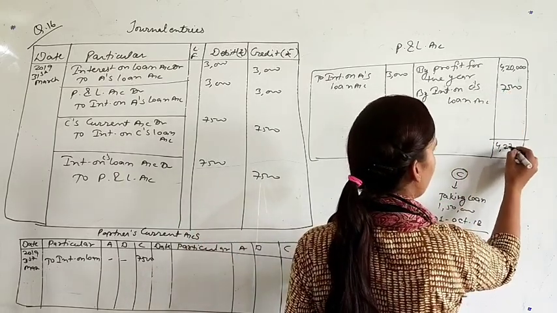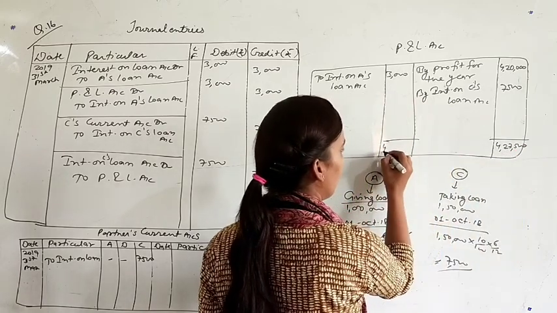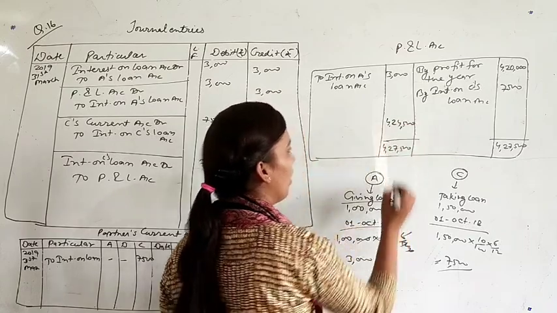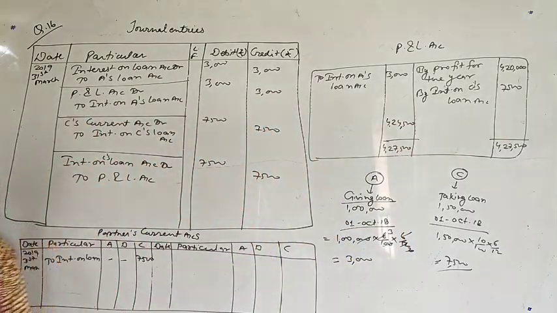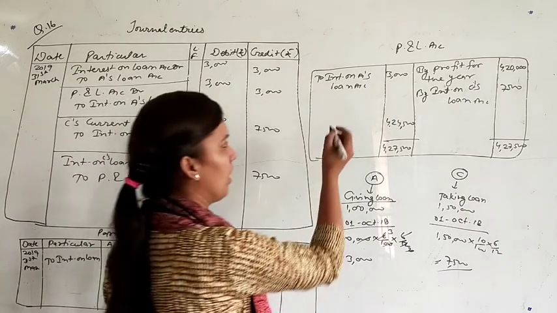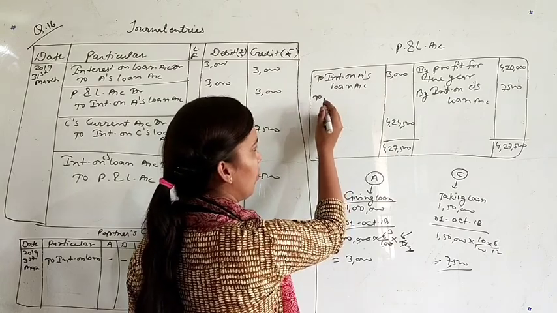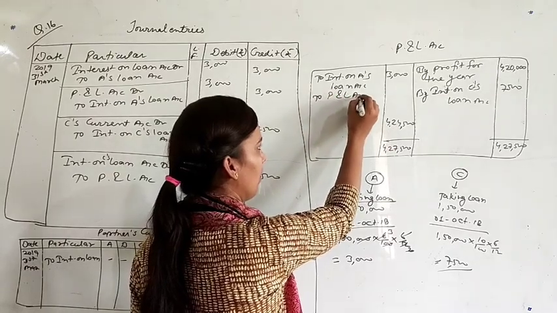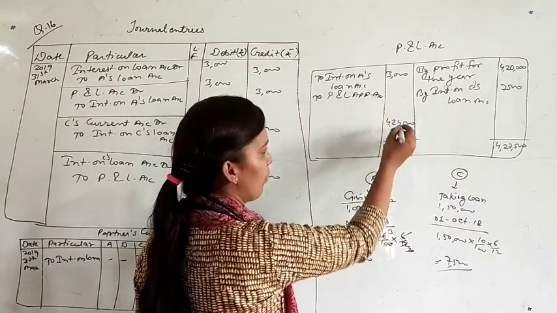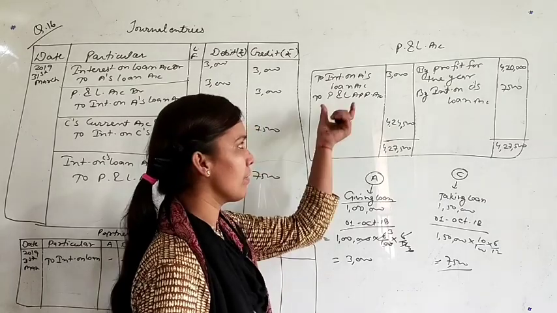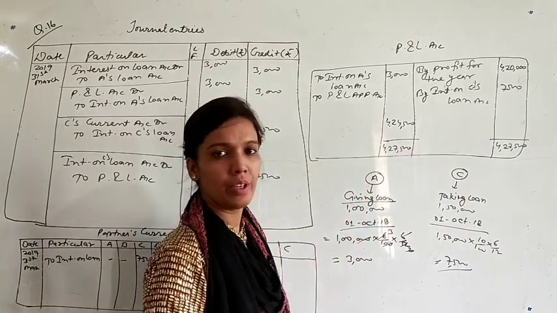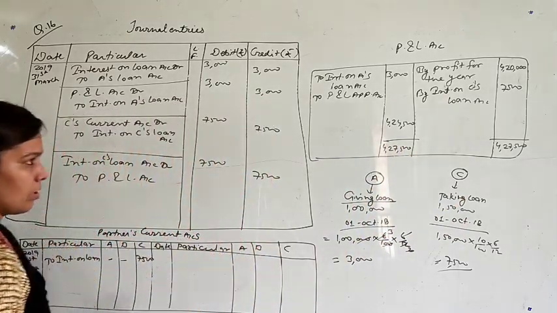Now just find the balance. 4,27,500. 4,27,500 minus 3,000, 4,24,500 is the amount of divisible profit. Check, is there any profit sharing ratio? Yes, the profit sharing ratio is equal, they are distributing the profit equally. So first of all to P&L appropriation account, means this 4,24,500 will be transferred to P&L appropriation account, and from P&L appropriation account we will distribute this profit equally.